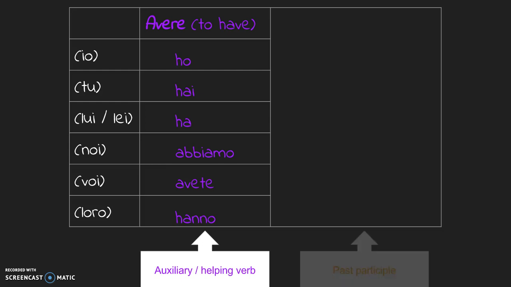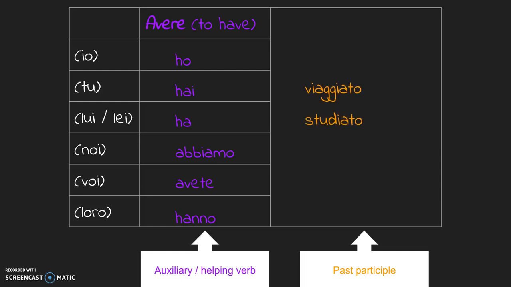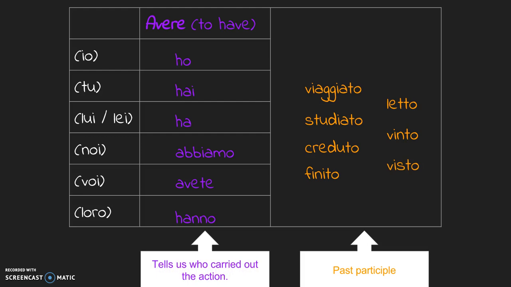Then you simply follow with the past participle of the verb that you require. For example, viaggiato, studiato, creduto, finito, letto, vinto, visto. So the auxiliary verb tells us who carried out the action, while the past participle tells us what the action was. So while the form of avere will change, the past participle does not.